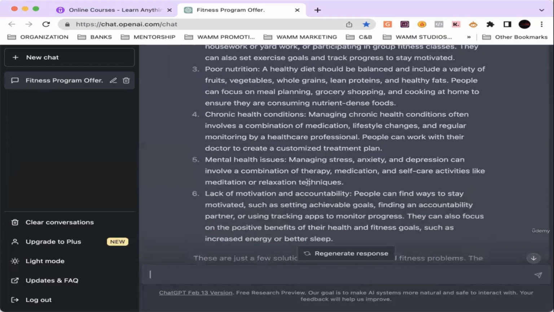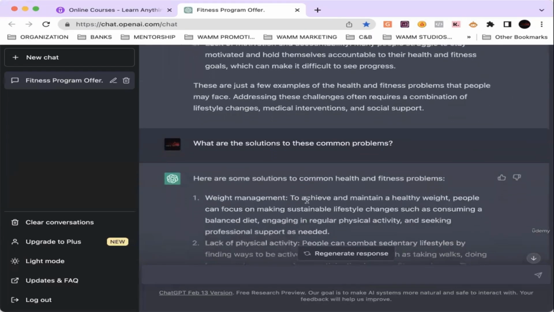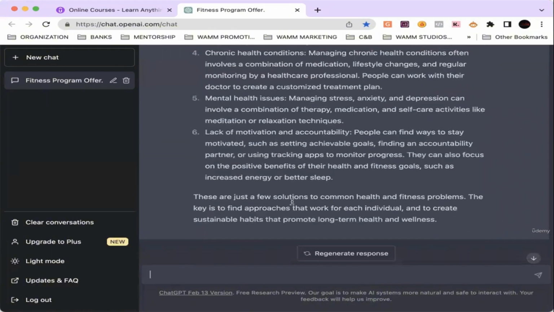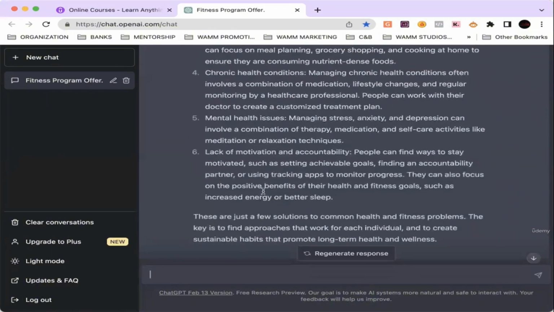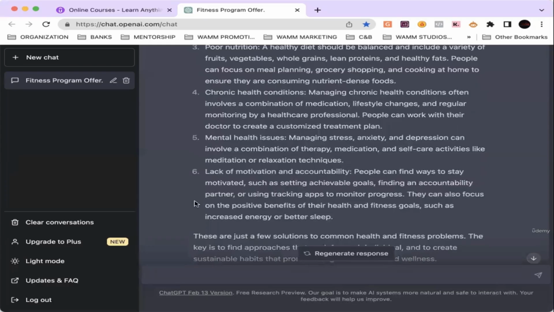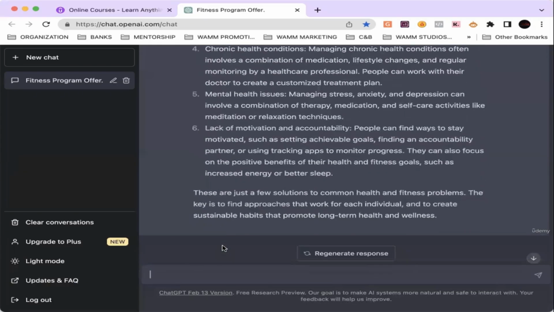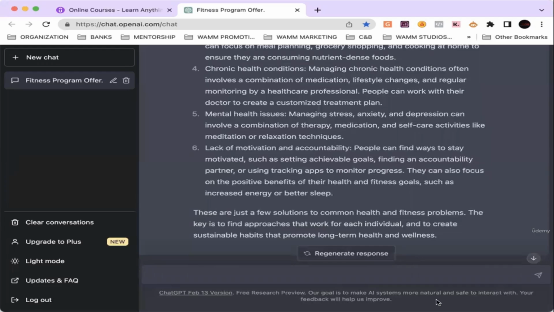It's producing the solutions to the problems on top of producing the problems. So you understand your ideal customer, but you also know how to help the customer. And now you can provide this to your team so they know how to help the customer as well. And the more they know, the more you grow, because the more you cultivate your customer, word of mouth comes around and you get more clients. You know where we're going. This is the power of ChatGPT when it comes to marketing, guys. Take this information and take off.